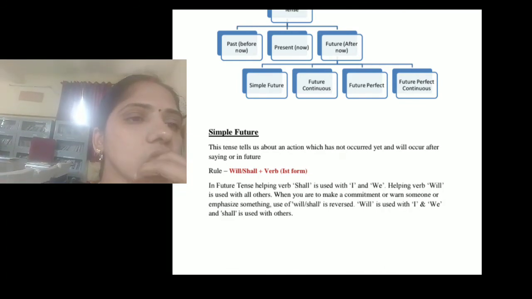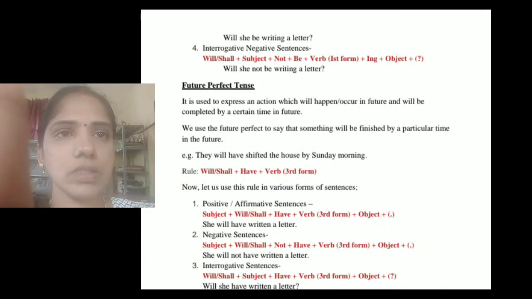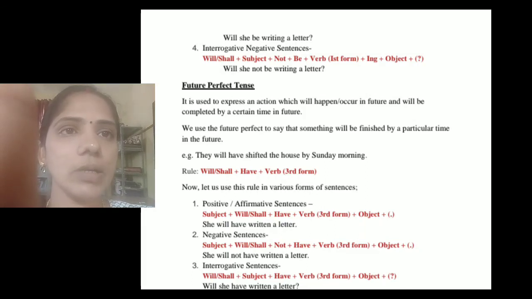Then, will she be writing a letter? This is an example for interrogative sentences in the simple future tense. Then, will she not be writing a letter? This is an example for interrogative negative sentences.